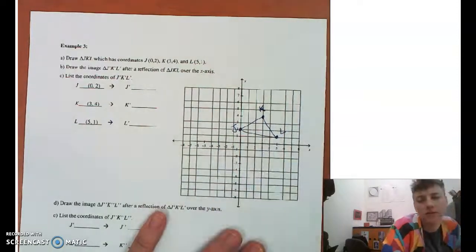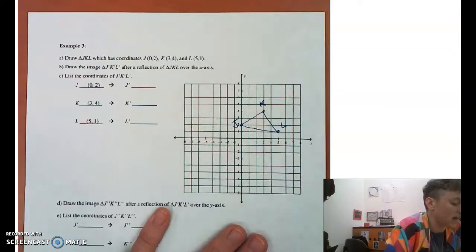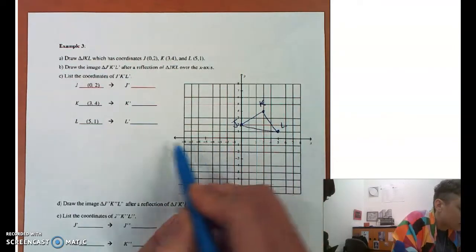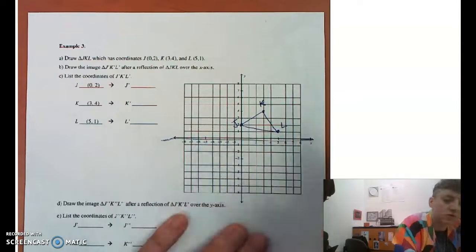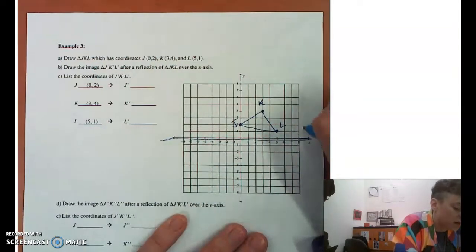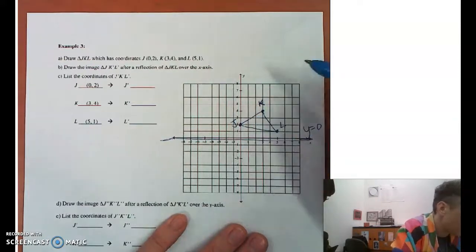Great. Draw image triangle J prime, K prime, L prime after a reflection over the x-axis. So we're reflecting across this guy, which just to remind ourselves, the equation is y equals 0. So where's J going to move?